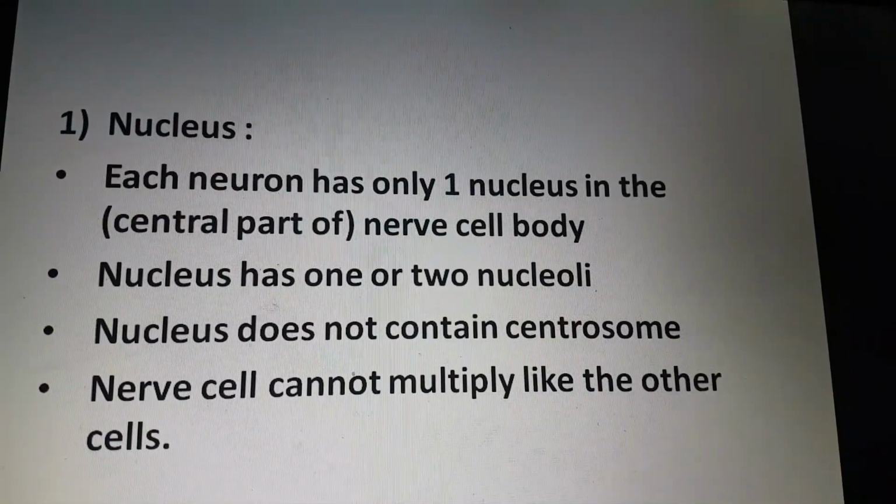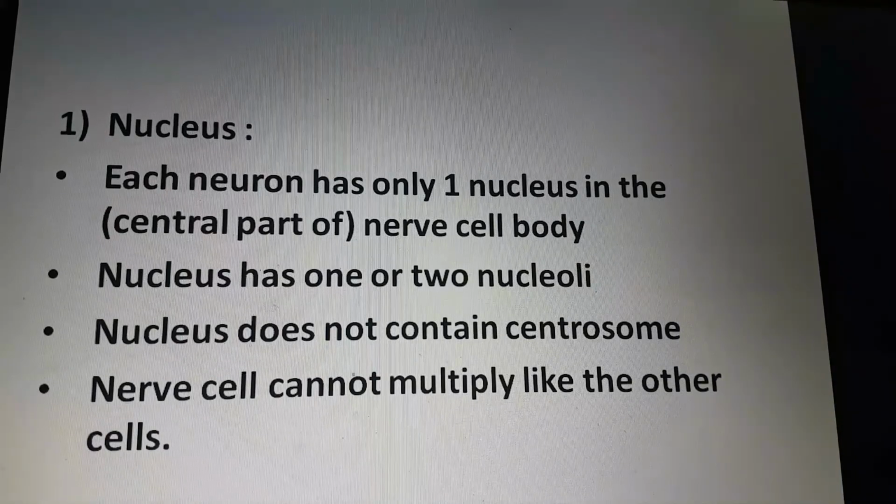Nucleus. Each neuron has only one nucleus in the nerve cell body. This nucleus is in the central part of the nerve cell body. The nucleus has one or two prominent nucleoli. The nucleus does not contain a centrosome, and that is why the nerve cell cannot multiply like other cells.